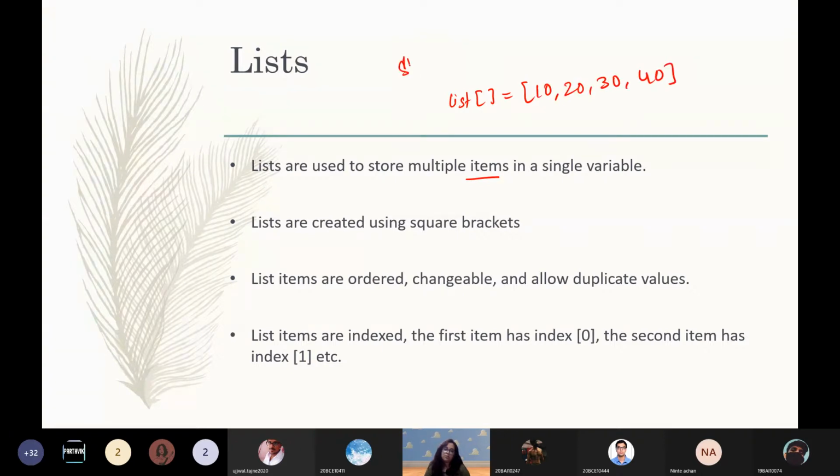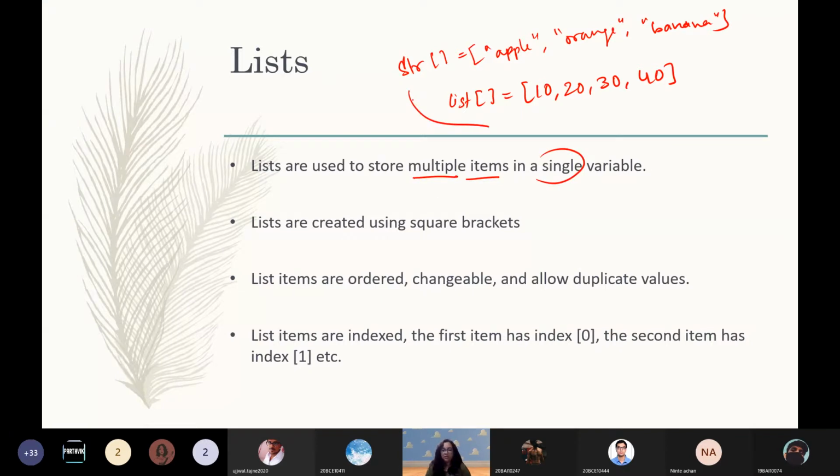Can be a string list as well. So one thing to remember is the square bracket thing, apple, orange. So you can even have strings like this in a list. So simple as that, really useful, multi-purpose, multiple items in a single variable. So that is being denoted here.